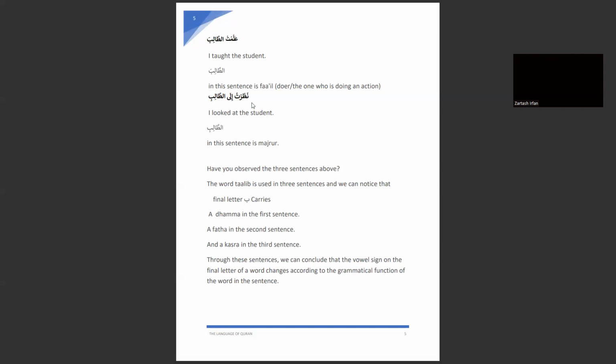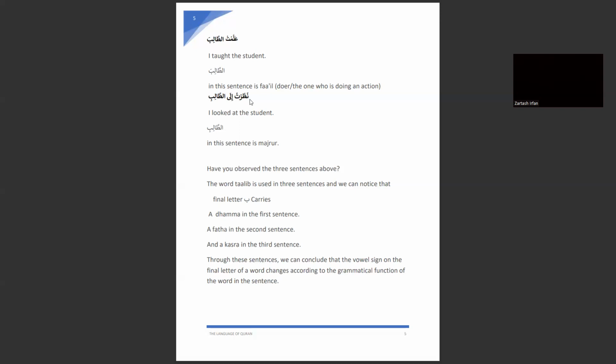Here, there is some mistake. I'll correct it when I share the document in the Telegram channel, inshallah ta'ala. Okay, now here, this is the nasab state. As you know, the object of the sentence is always in the nasab state. And what is showing us that this is in the nasab state? This fatha in the end.